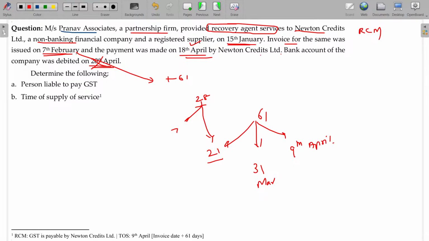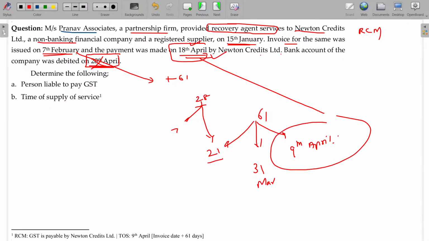So 9th April. This one is 9th April and the payment date being 18th April. Between these two, whichever is earlier: 18th April and 9th April, between these two, whichever is earlier, being 9th April.